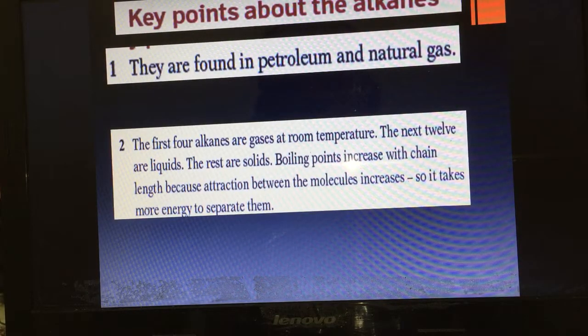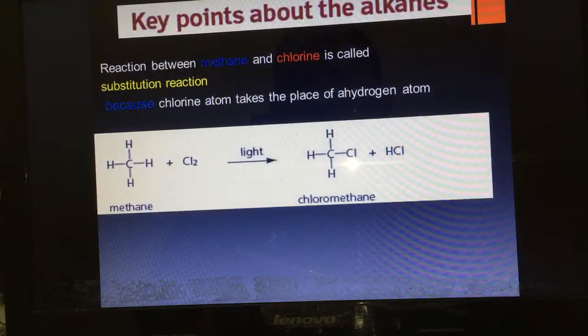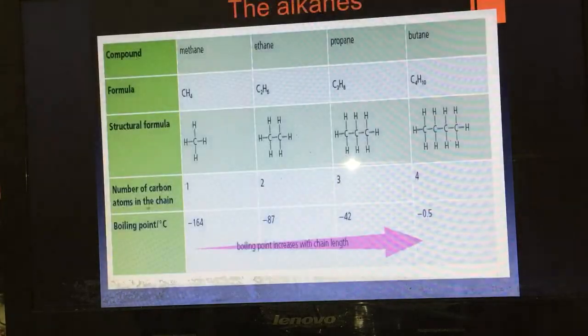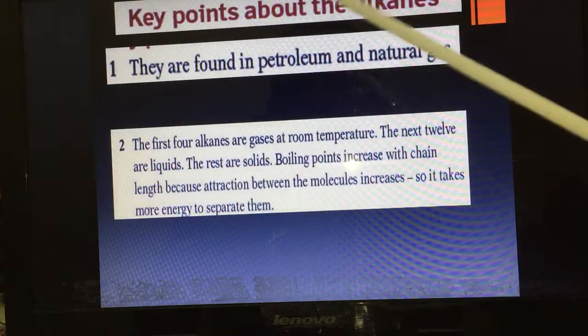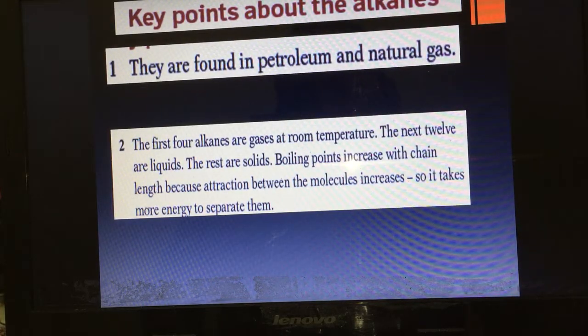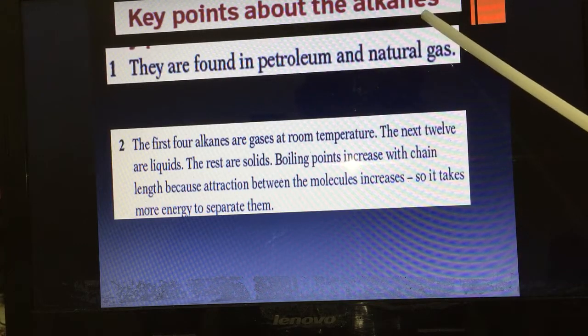Key points about the alkanes. Now I will talk about 8 points in alkanes we need to know. Number 1, they are found in petroleum and natural gas. So the source of alkanes is petroleum and natural gas.